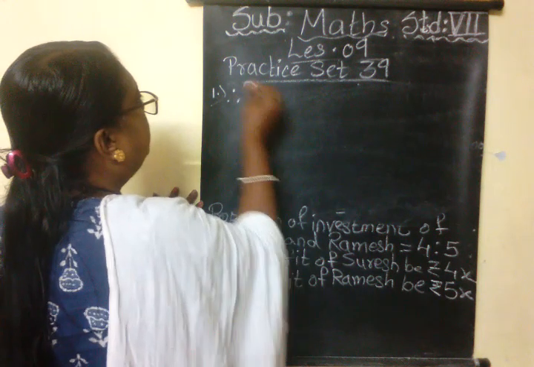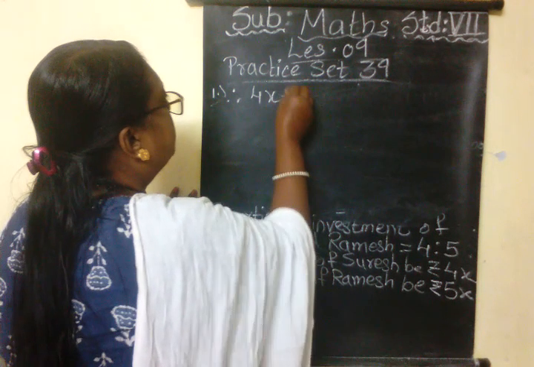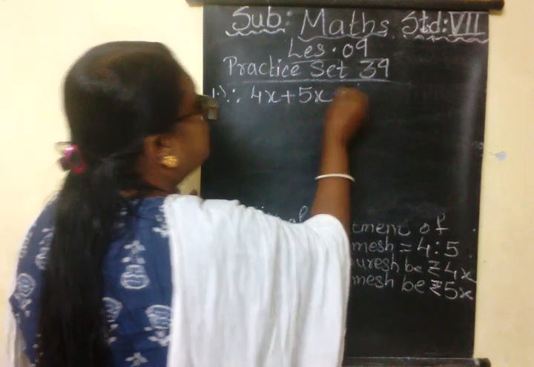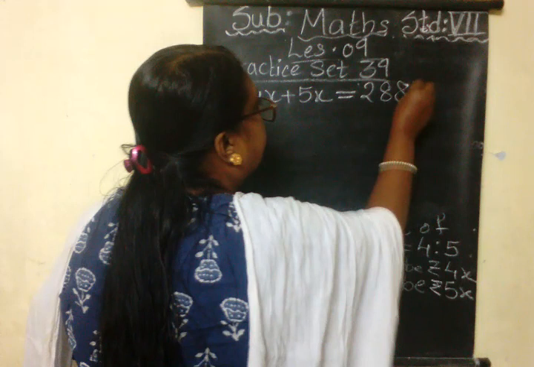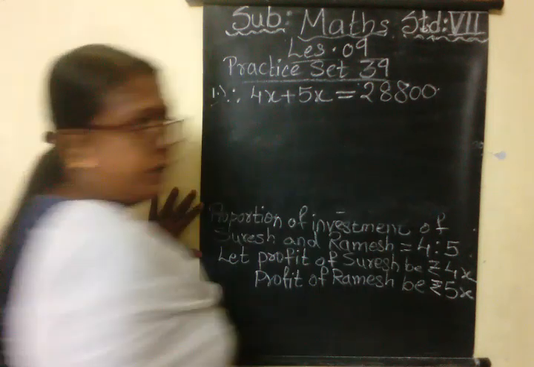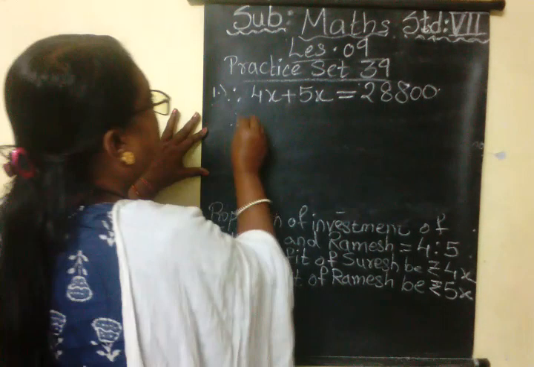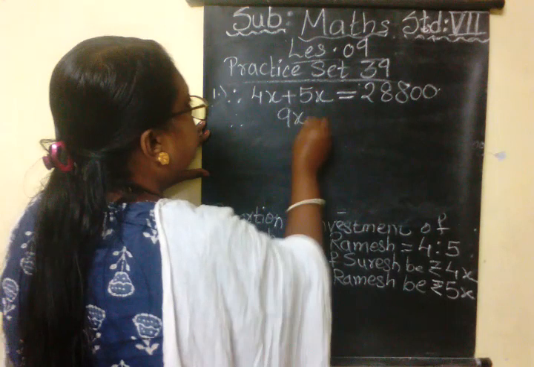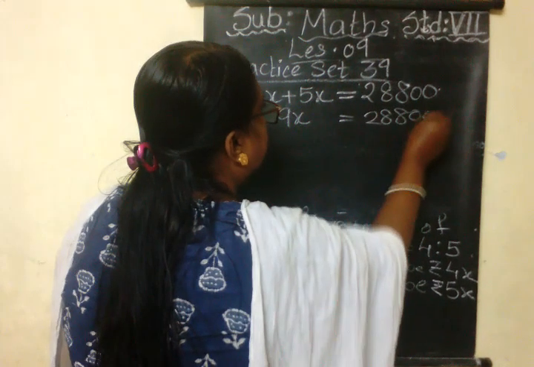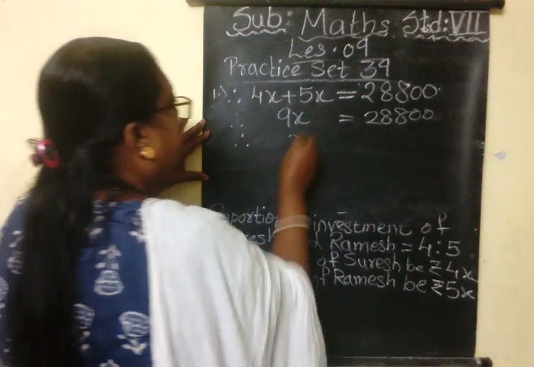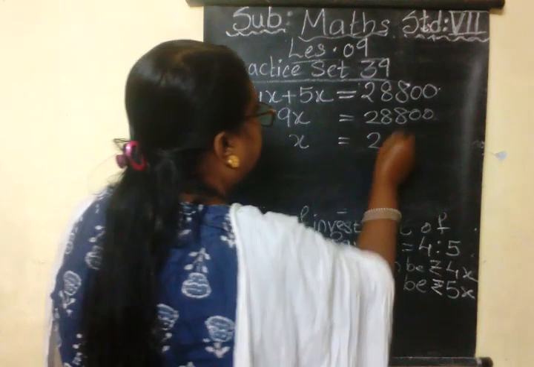So therefore 4x plus 5x becomes the total profit, which we got as 28,800, right? So therefore 4x plus 5x is 9x equals 28,800. Therefore x is equal to